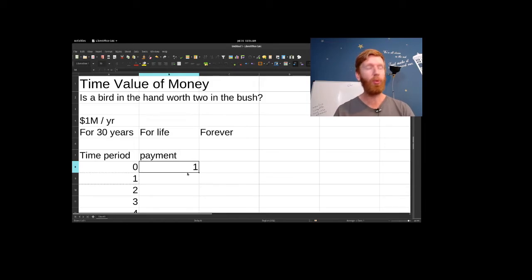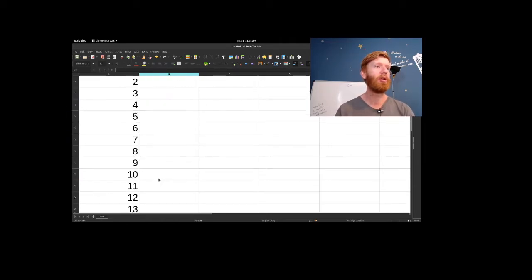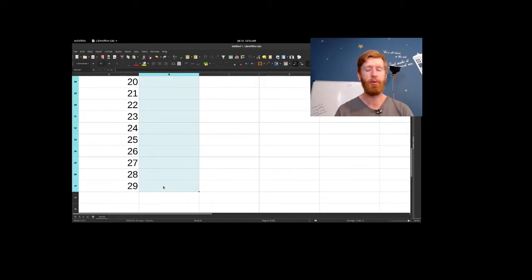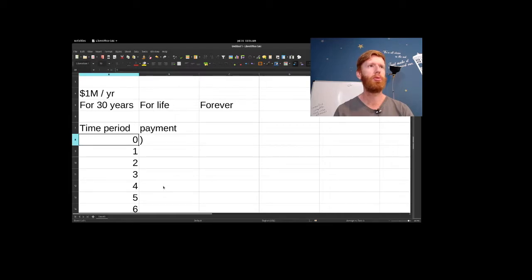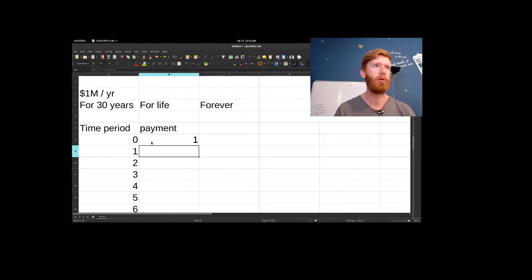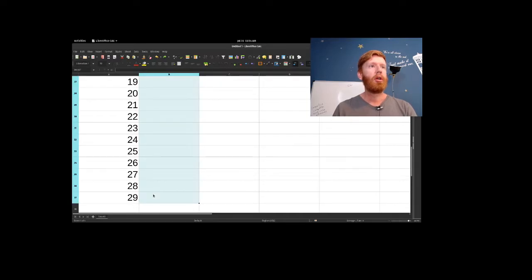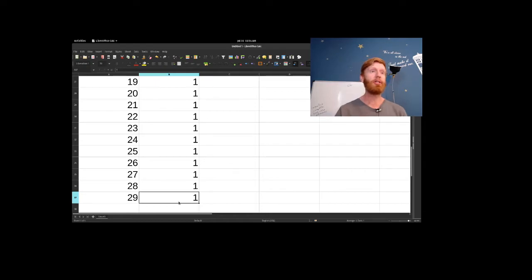And we're going to have a $1 million payment the whole way through. Let's try this one more time. There we go. Paste. So we're getting $1 million every year.